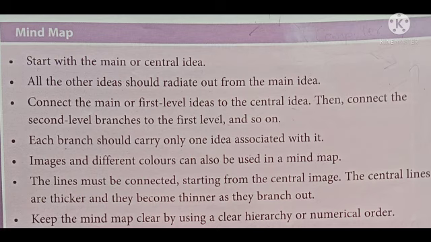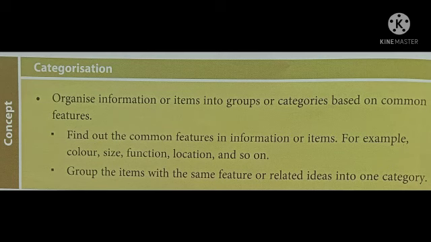First, we are going to connect the first level ideas to the central idea. Then connect the second level branch to the first level, and so on. And each branch should carry only one idea associated with it. This is how we can create the mind map. In the mind map, we have to give the category name along with the ideas too.